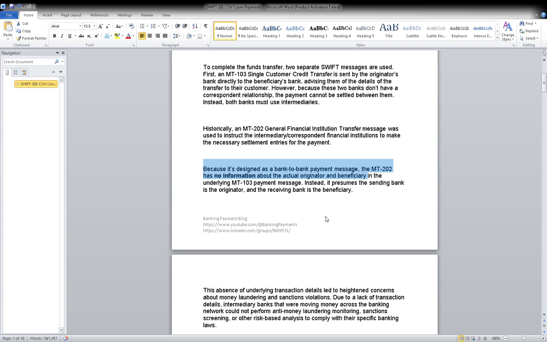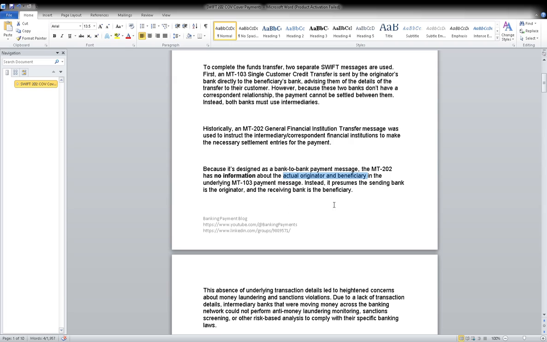Guys, very simple. The MT200 series is a bank-to-bank transfer, so it has no information about the actual originator and the beneficiary. In MT103, what happens? It is a person-to-bank transfer, so the information is there. But MT200 is a bank-to-bank transfer, which is why it does not carry the information of the person sending the payment and the person receiving it. That's it. Simple. There is no actual originator and beneficiary, meaning your names will not be there, but the names of both your banks will be there in the MT200 series.